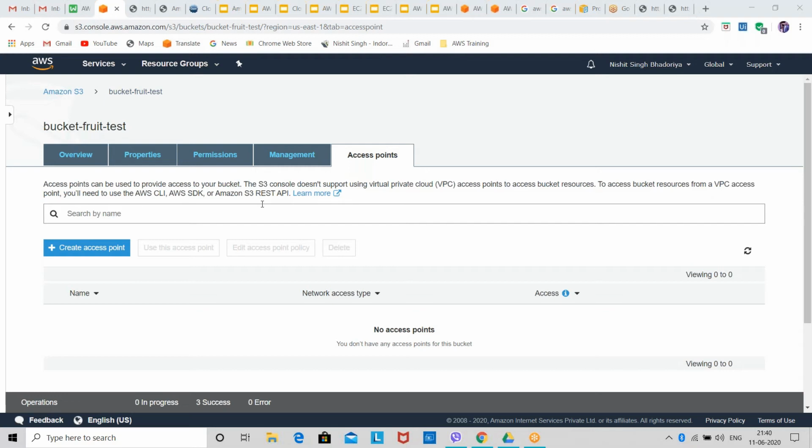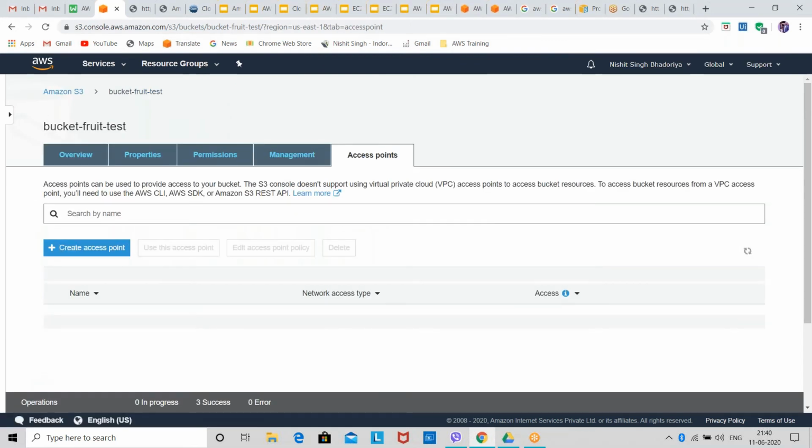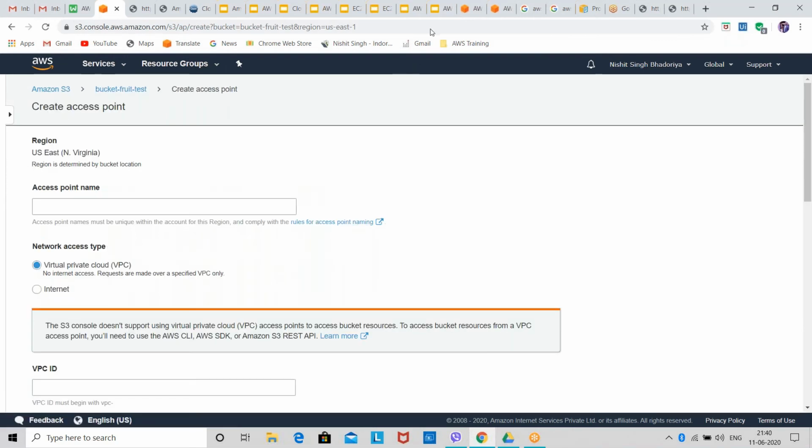So how can the access point be accessed by a third party? I got the clue, but I want to see what exactly it is. I'll show you, just a minute. What you need to do is click on create access point. We need to give the name of the access point. So we'll give any name, ABCDEF.